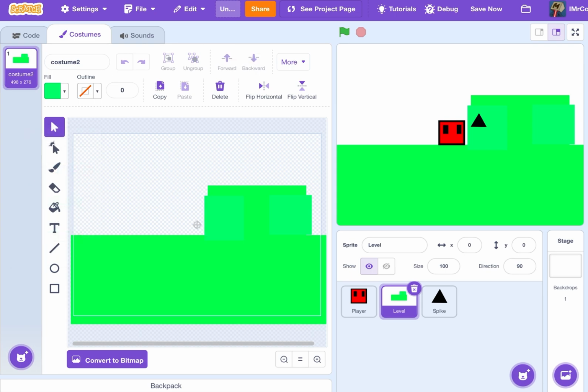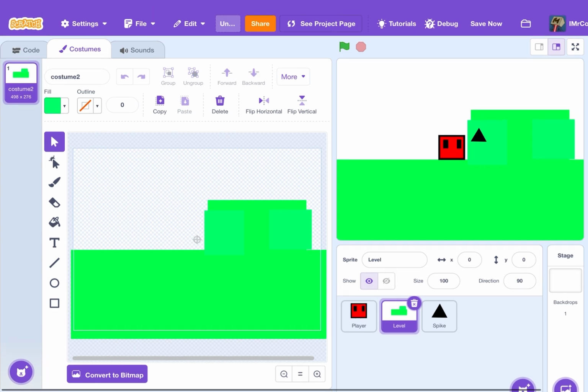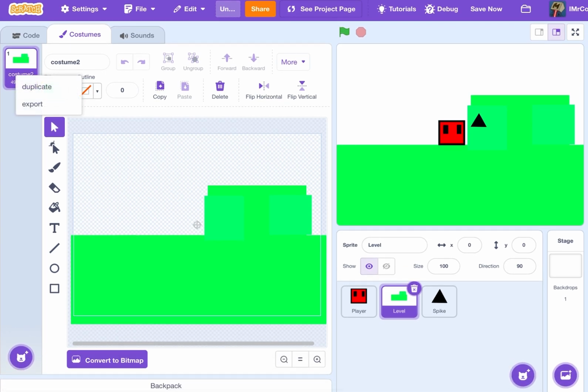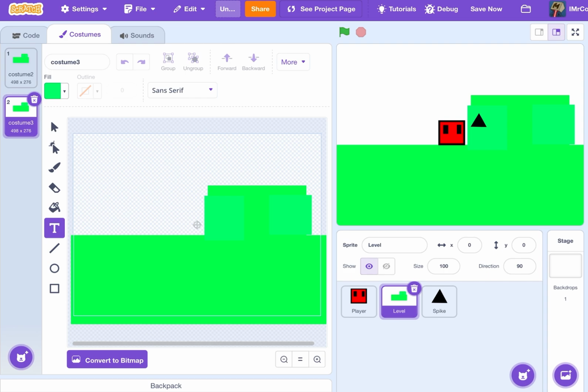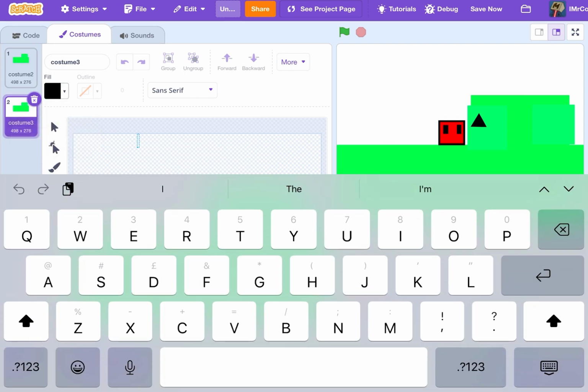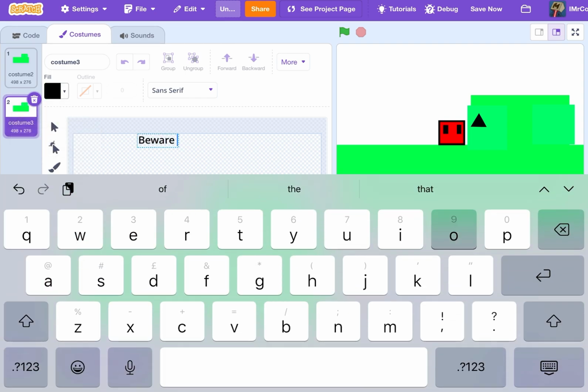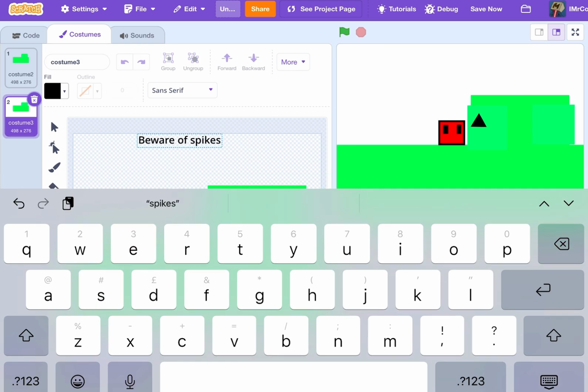Now that I've got it, I will make another one. Wait, where is the other costume? It just glitched. Right. So now I will add a rating. Beware of spikes.